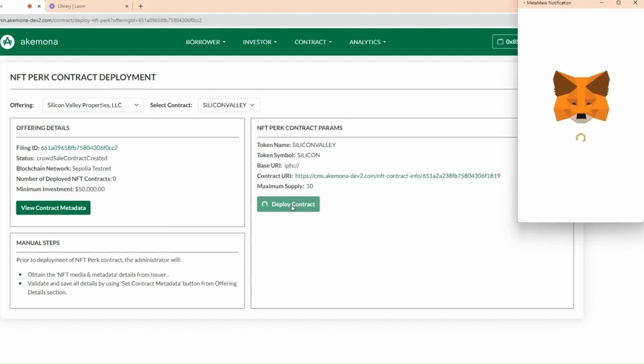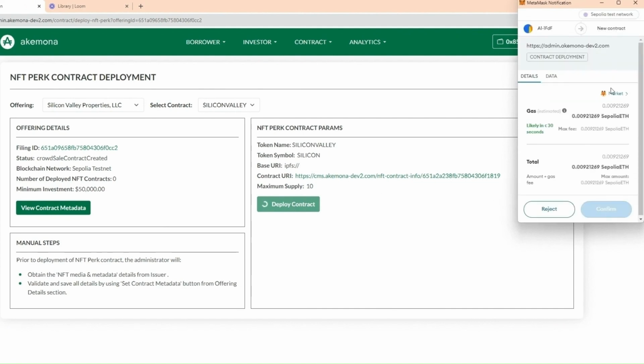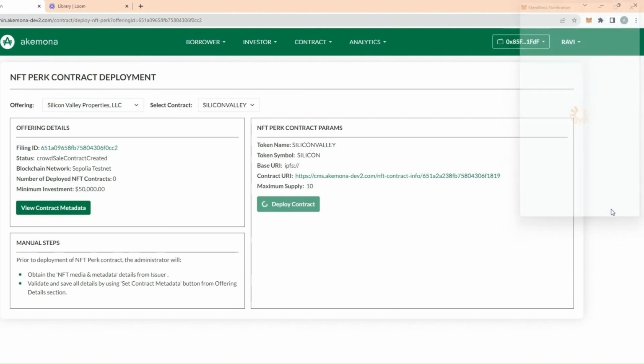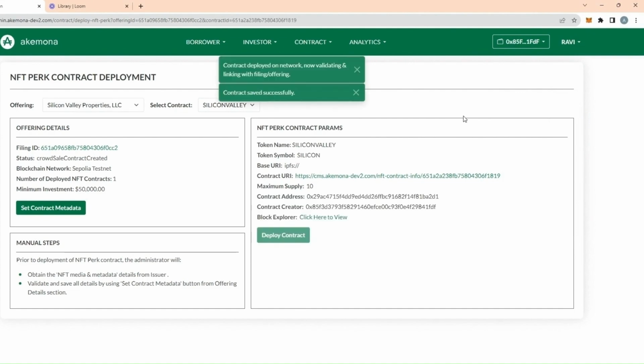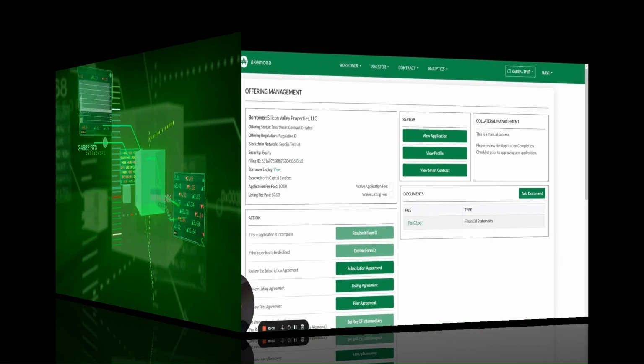Let's deploy the NFT contract. It invokes MetaMask. We confirm that. It is now deploying the contract. It's deployed successfully.